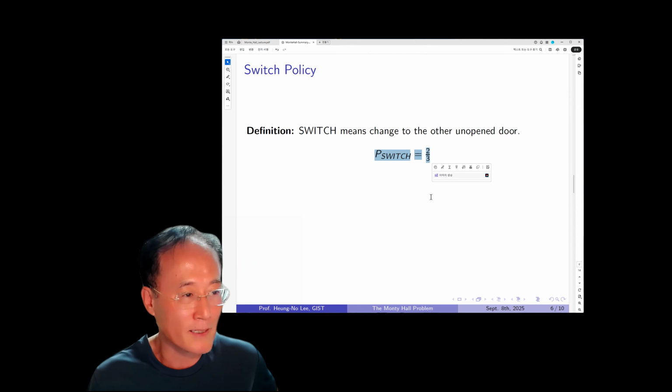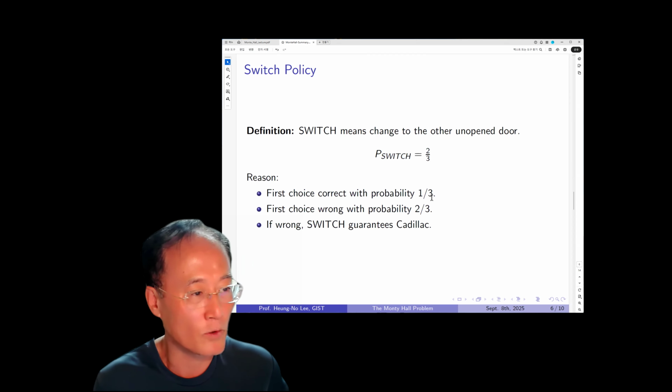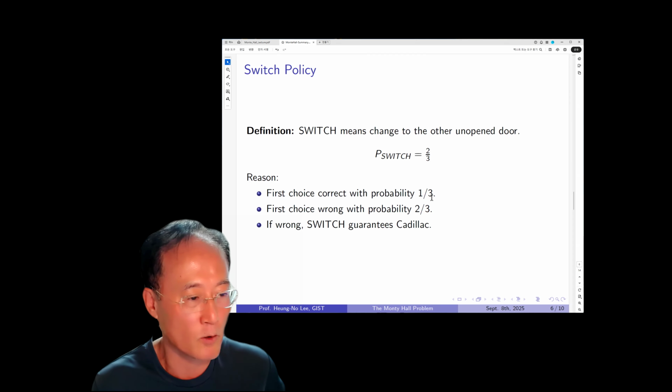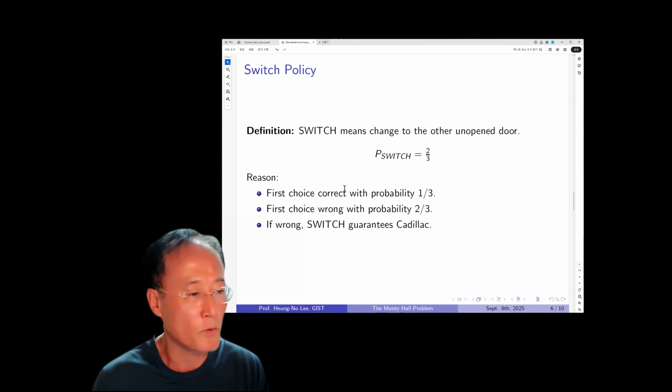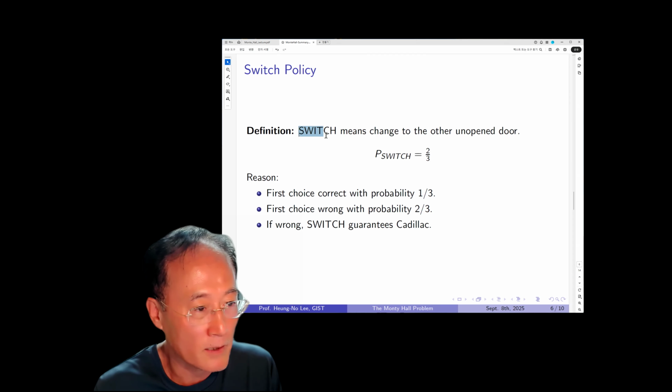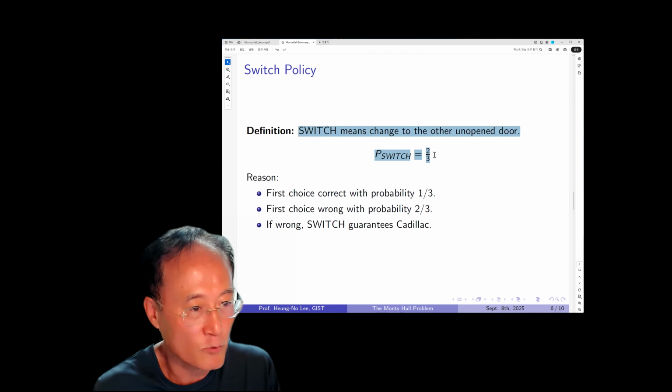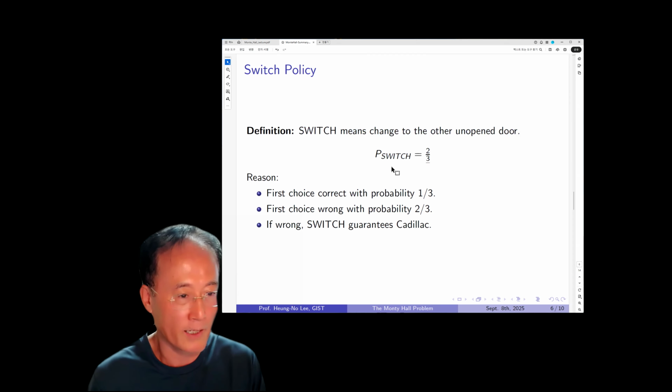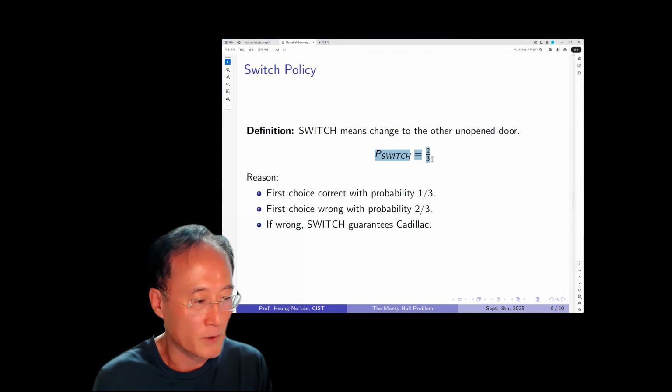All right, but this one is well known, but we need to prove it by making use of the tools that we have seen in the probability note. So there's another explanation. Switch means change to the other unopened door, and that is going to be two-thirds.